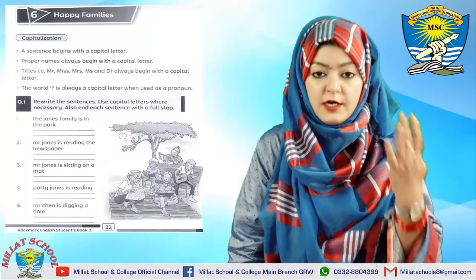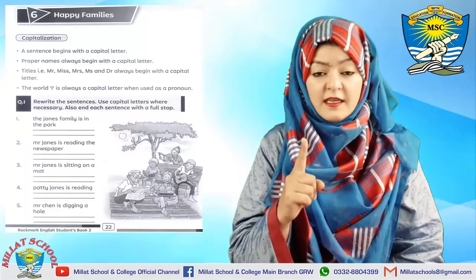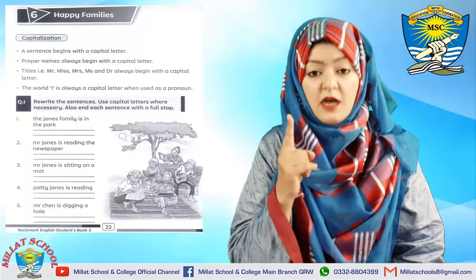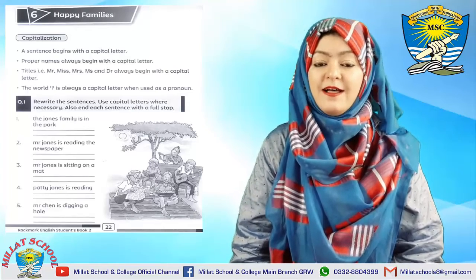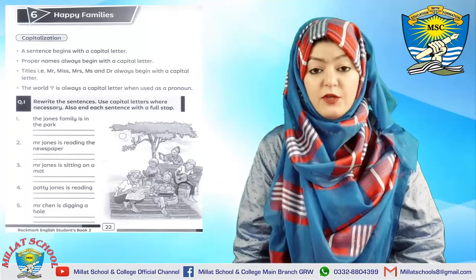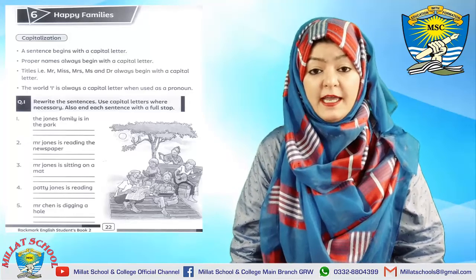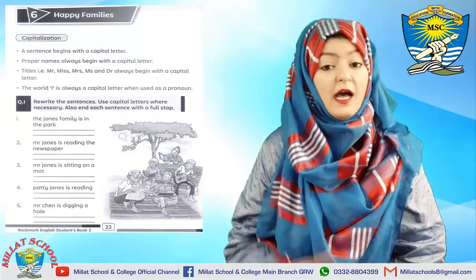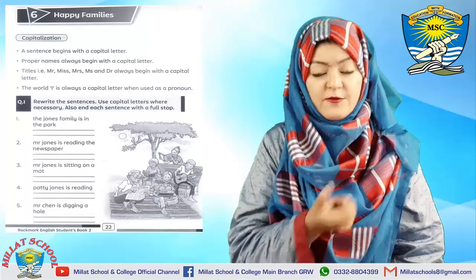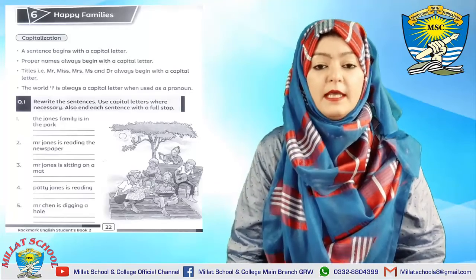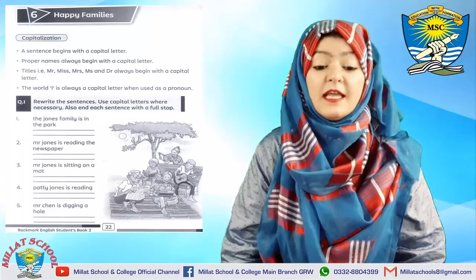And rule number 4 is that the letter I, whenever it is used in any sentence, will be a capital letter when we use it as a pronoun: I am a girl, I was working over there. When I went to my father's home, I slept over there. Even after when, I will be capital. Is it clear to you? When I is a pronoun, it will be capital.